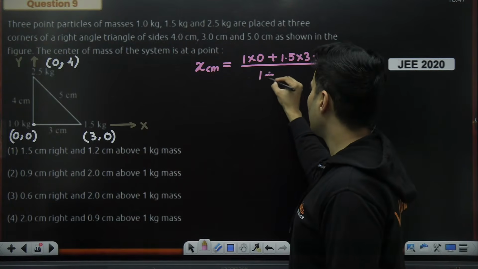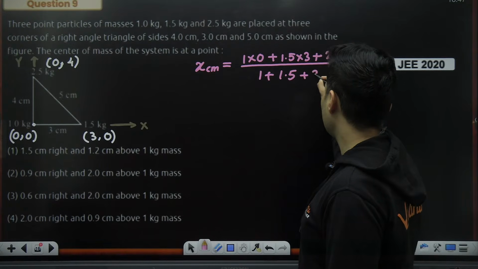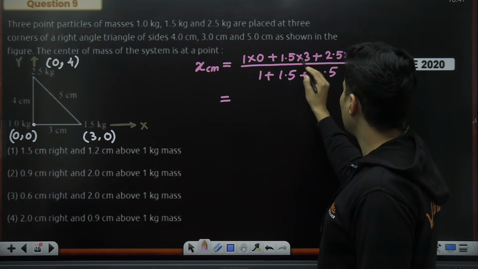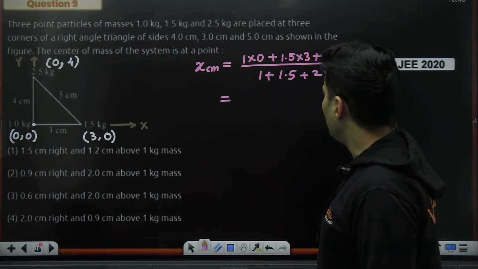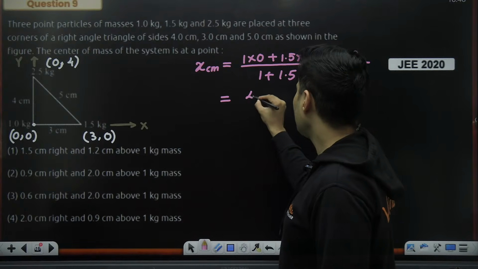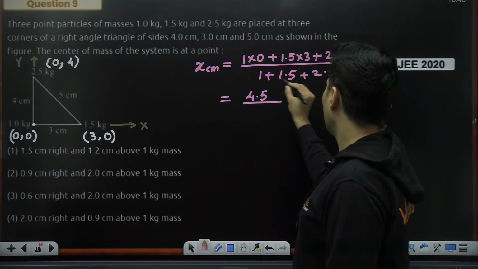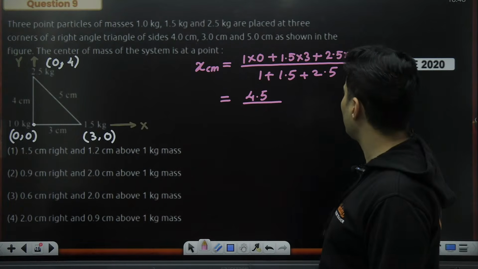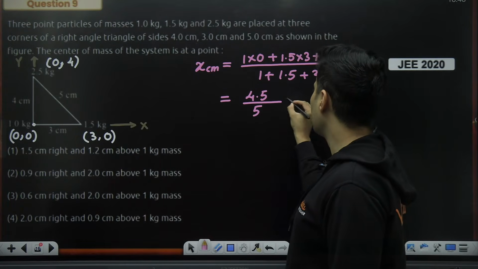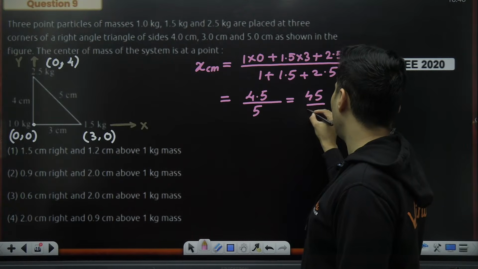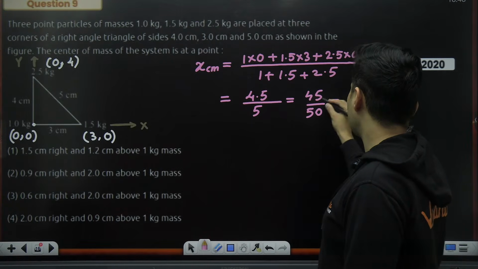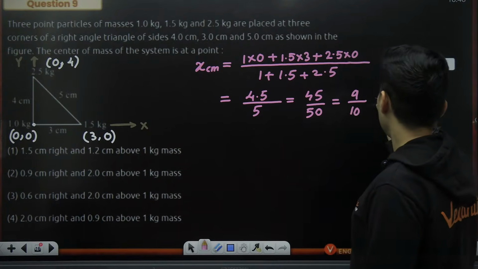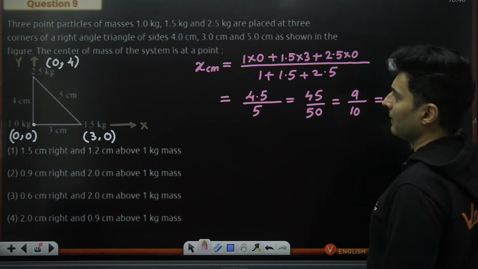Now the total mass 1 plus 1.5 plus 2.5. Okay, how much is this? This is 0. This is also 0. 1.5 into 3. How much is it? 4.5. Okay, perfect. And this one 1.5 plus 2.5, that's 4. 4 plus 1 is 5. Okay, so this is as good as saying 4.5 by 5.0. It's divisible by 5, 9 times, divisible by 5, 10 times. So 9 by 10, which is as good as saying 0.9.